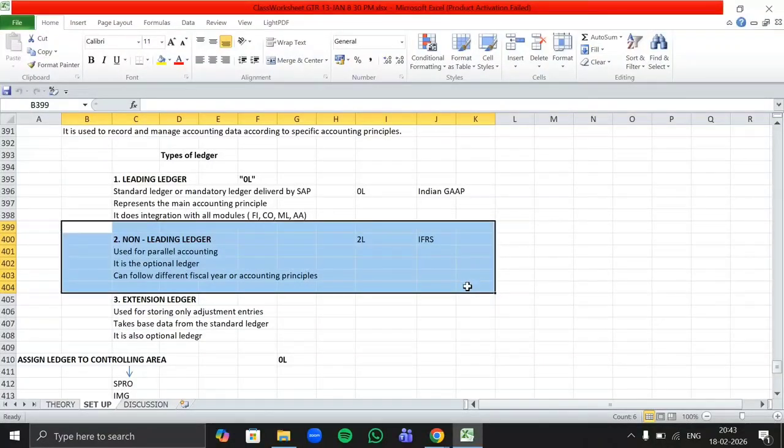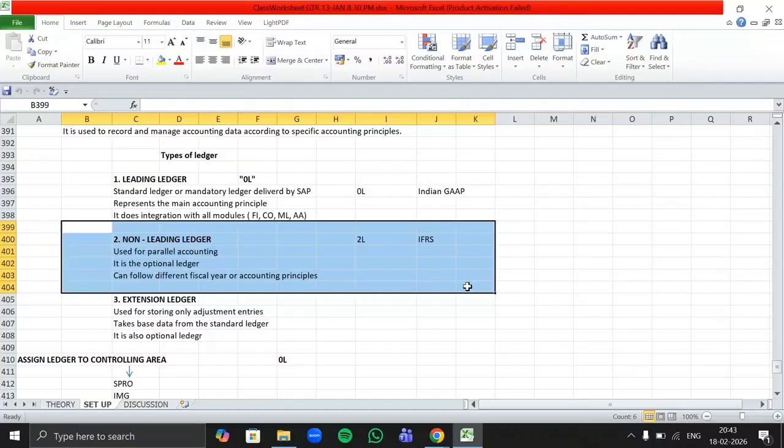Now if my company is purchasing a machine, let's say on 1st of April 2025, when our new financial year starts, and the machine cost is 10 lakh rupees. As per Indian GAAP, the useful life of that machine is 10 years, as per India's standard rules.